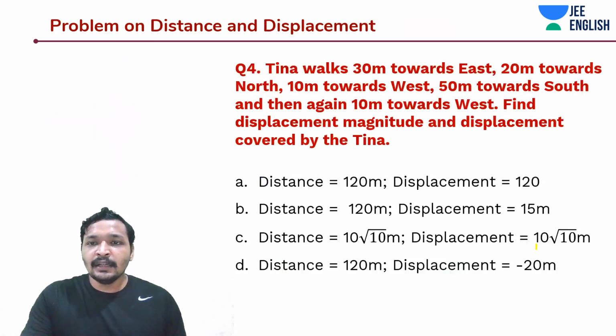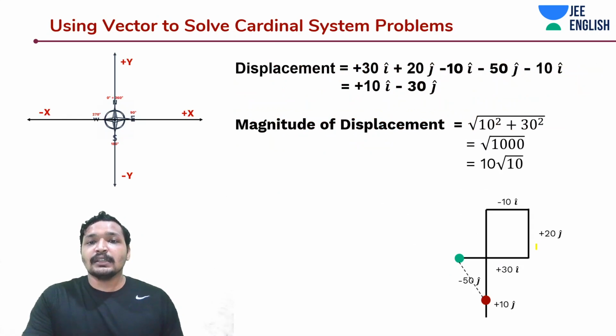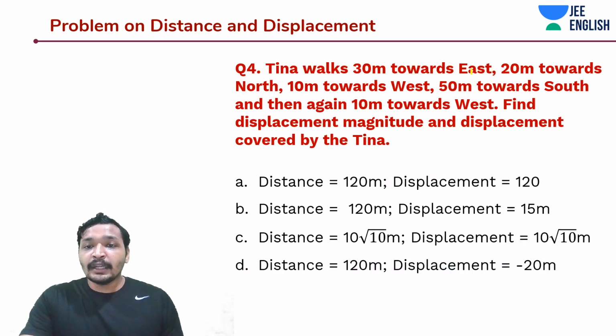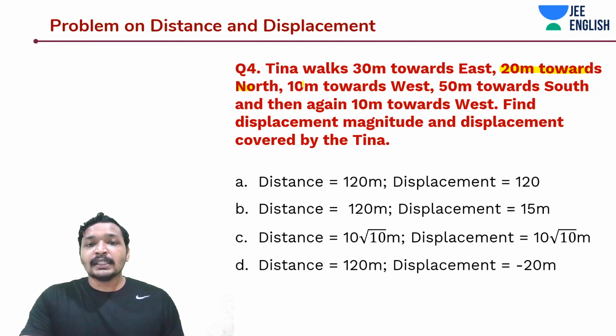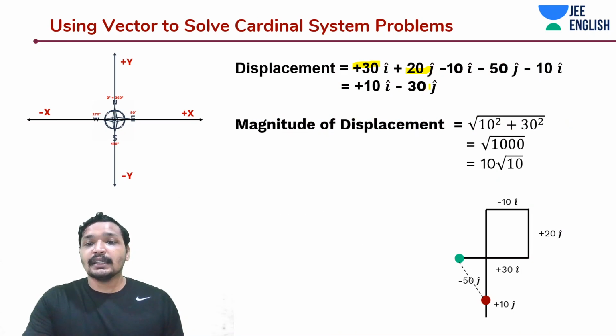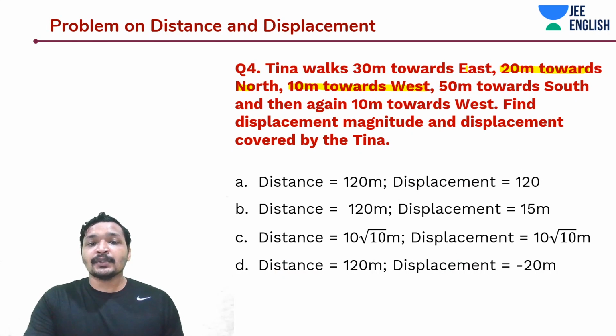She traveled 30 meters towards east, which is plus 30 i cap, and 20 meters towards north, which is again plus, but this time j cap. Then she traveled 10 meters towards west, and 50 meters towards south.